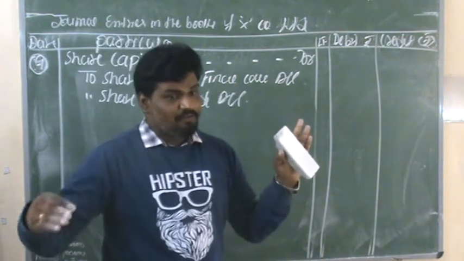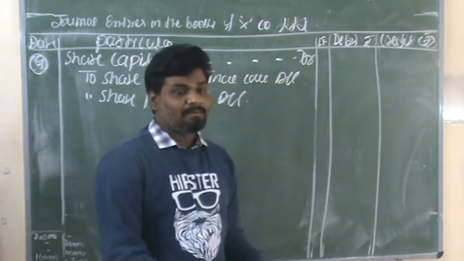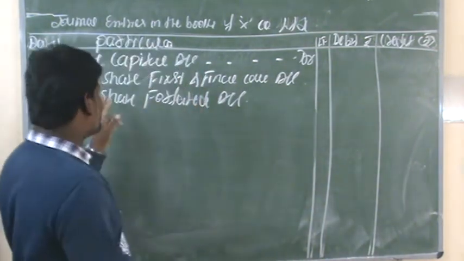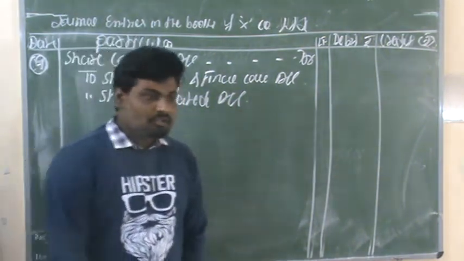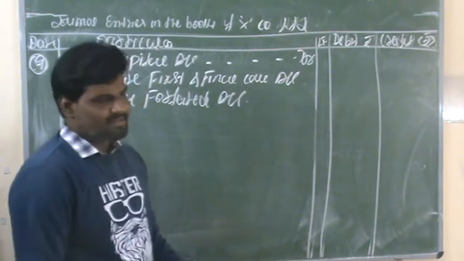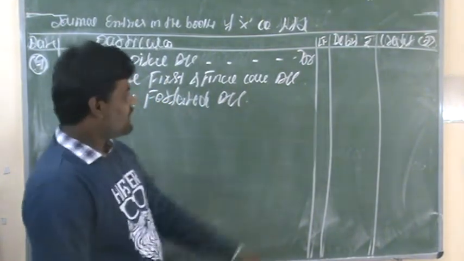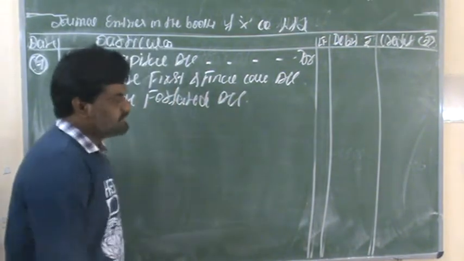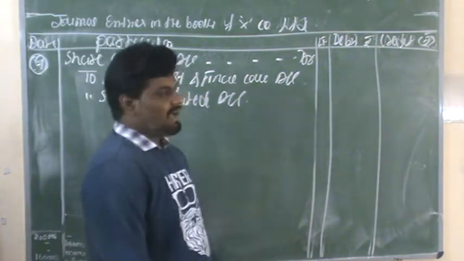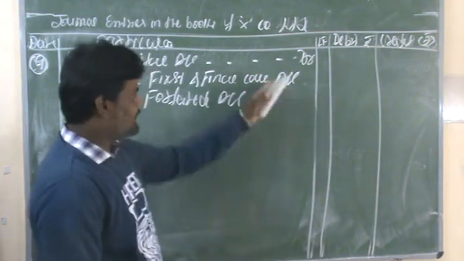Even if shares are forfeited at the time of allotment, we can give a share allotment entry also. But as per this question, the total forfeited shares are at the time of first and final call. That's why we are giving only the first and final call entry. Now we need to do the necessary calculation regarding the entry.